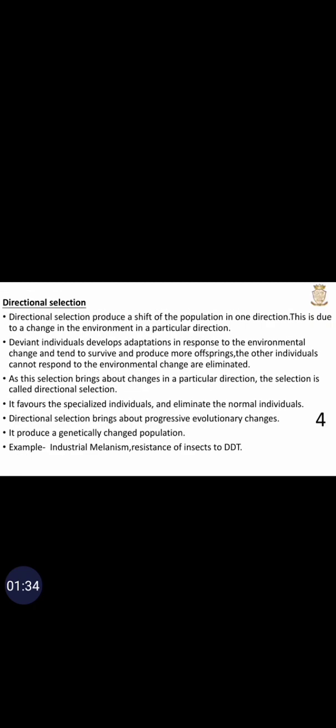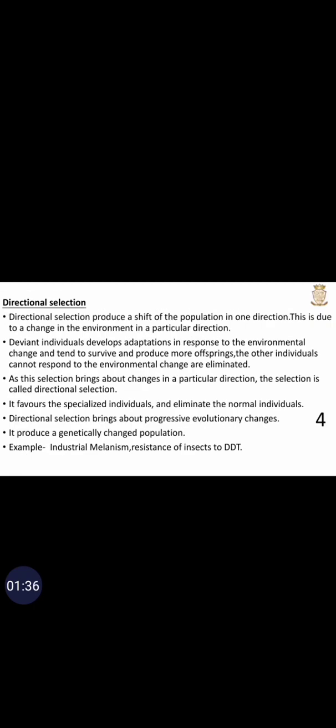It favors the normal individuals and eliminates the specialized individuals. It is called normalizing selection. It arrests evolutionary changes. Example: differential mortality in sparrows, differential mortality in babies.